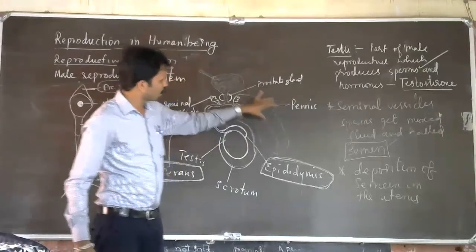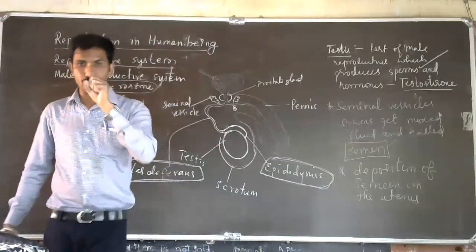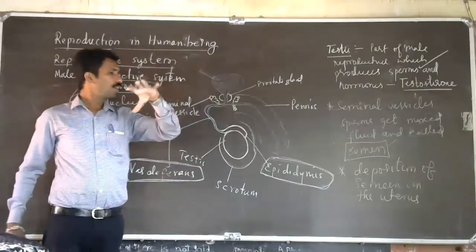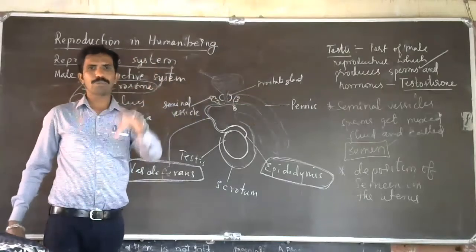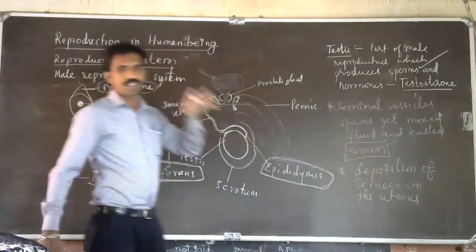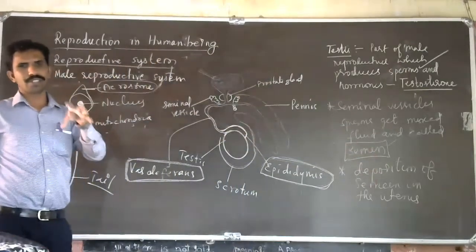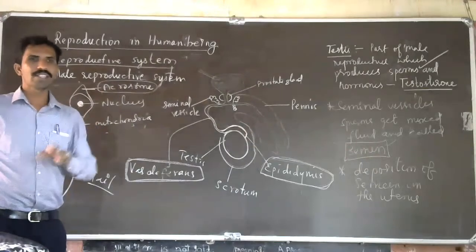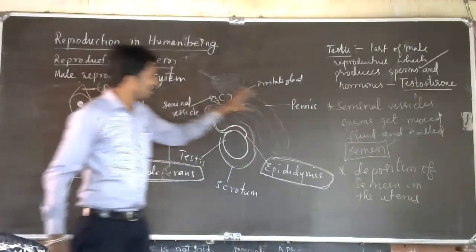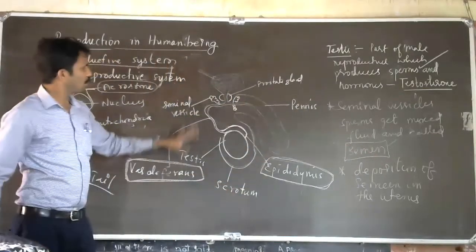During intercourse, the penis helps to ejaculate the sperms or semen into the cervix of the uterus, so that the sperms will move further and fertilization will happen. That is the role of the penis.